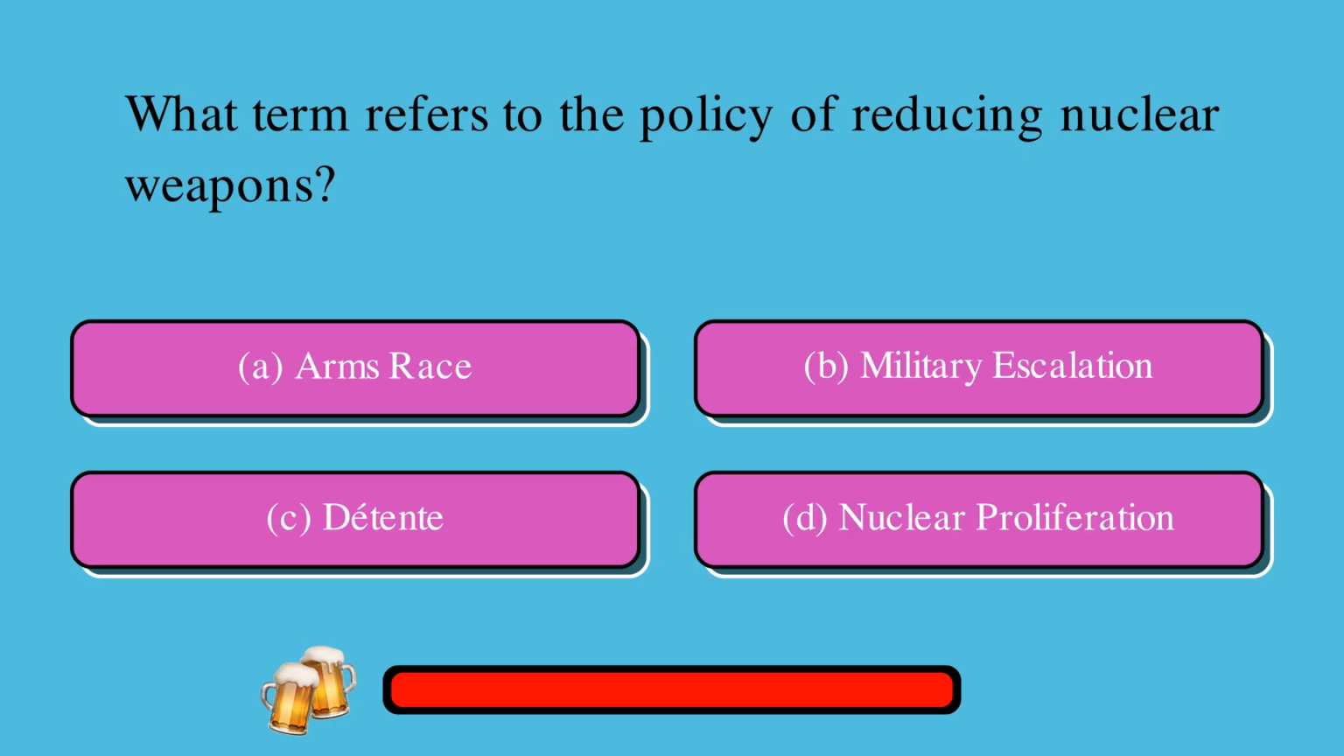What term refers to the policy of reducing nuclear weapons? A. Arms race, or B. Military escalation, or C. Détente, or D. Nuclear proliferation? The correct answer is C. Détente.